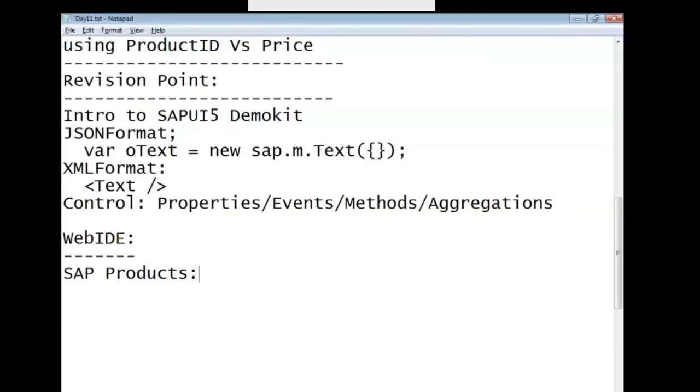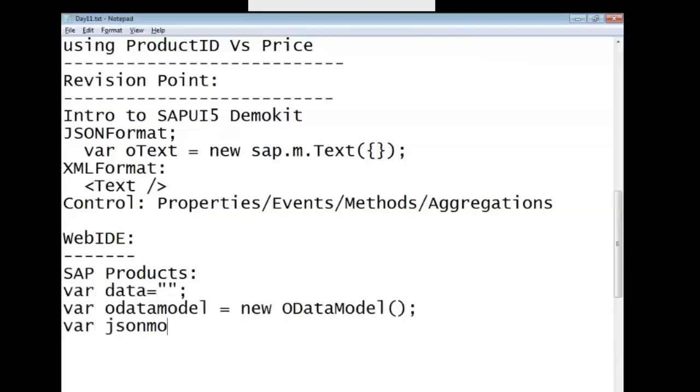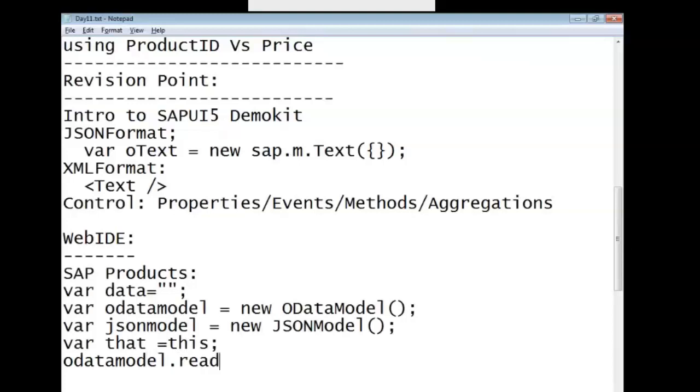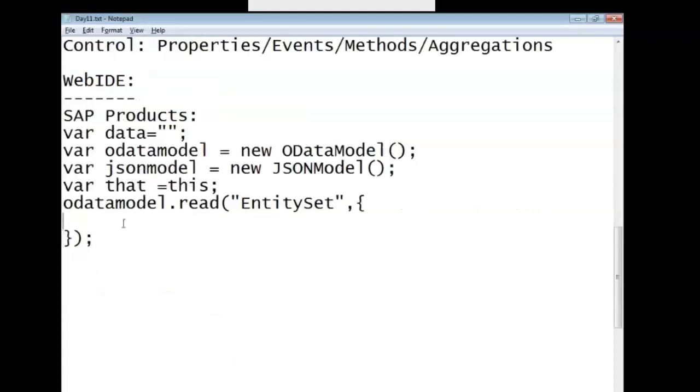Okay, in part 2 we are using, in our WebIDE controller code, our OData model, then the JSON model, and using the OData model read method, we have consumed the entity set, along with the functions inside it.